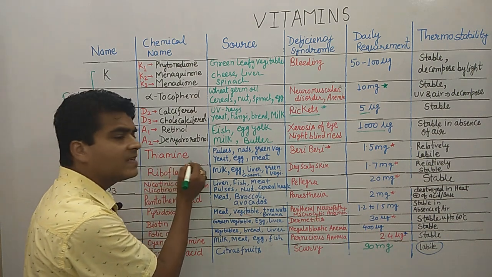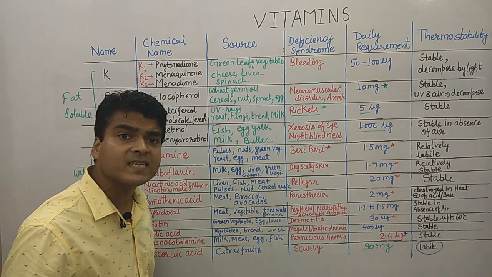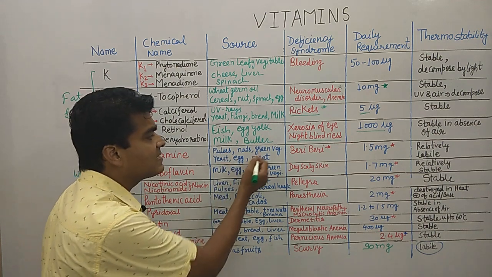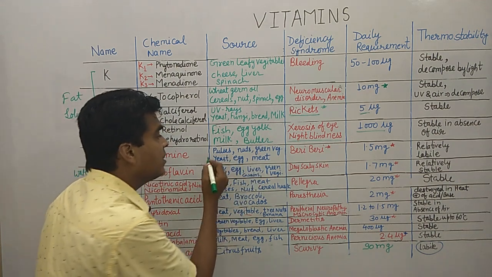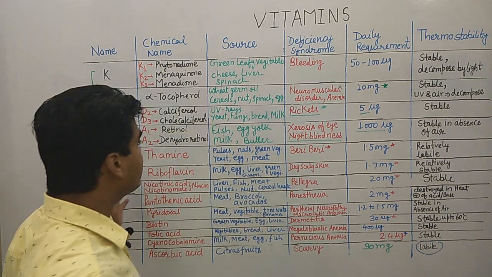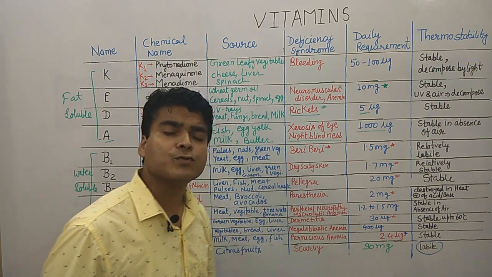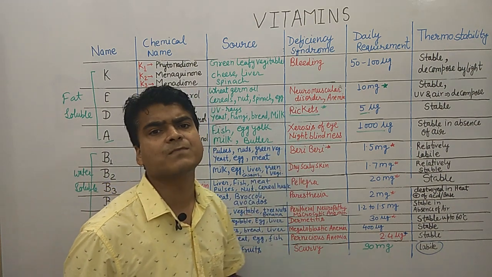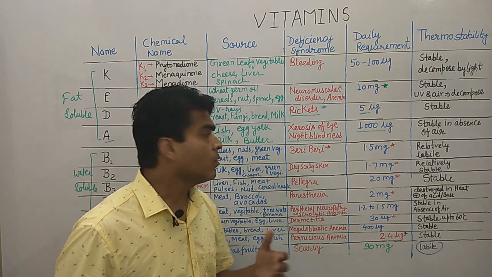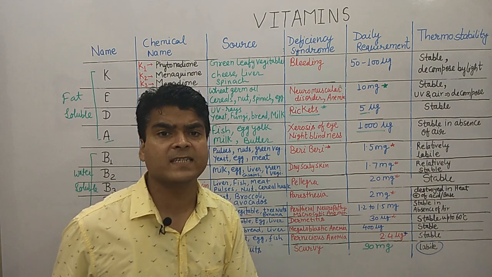Then vitamin B1, moving on to the water soluble vitamins. Thiamine is the chemical name of this vitamin. The sources are pulses, nut, green vegetables, yeast, egg and meat. And this vitamin deficiency causes beriberi. Many times this question is asked in competitive examinations: beriberi is caused by deficiency of which vitamin?